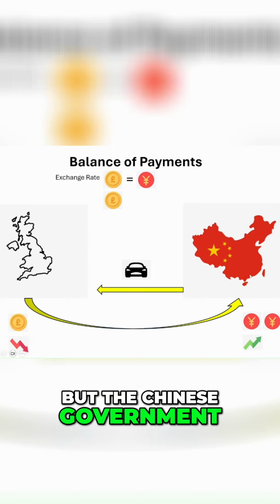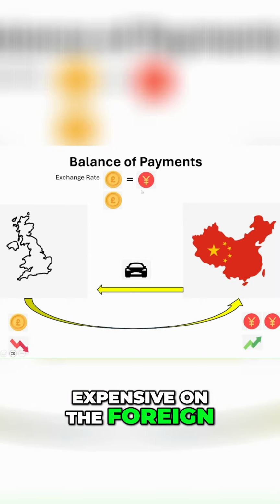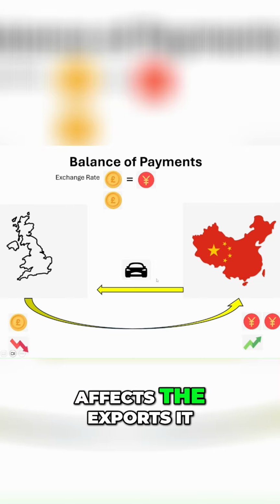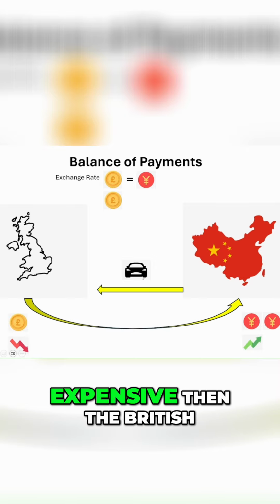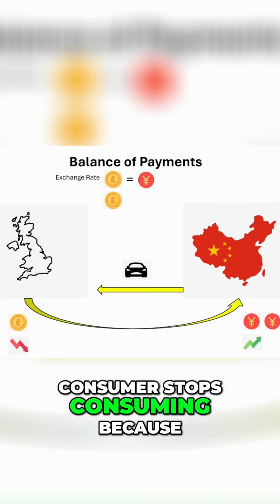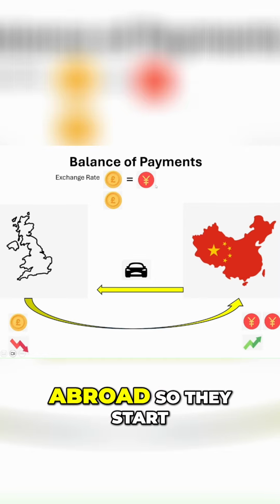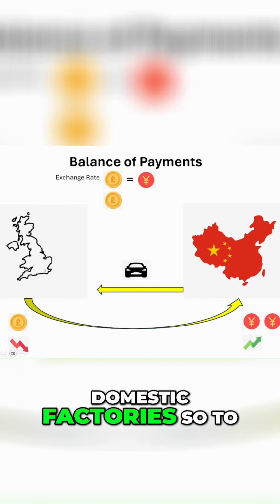But the Chinese government does not want the yuan to become very expensive on the foreign exchange market because it affects their exports. It makes their cars really expensive. Then the British consumer stops consuming because things have got too expensive abroad. So they start building up their own domestic factories.